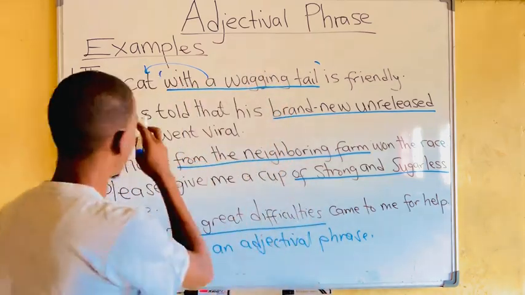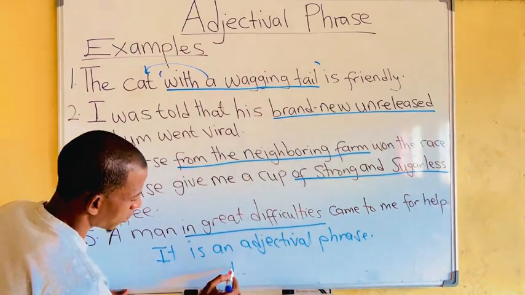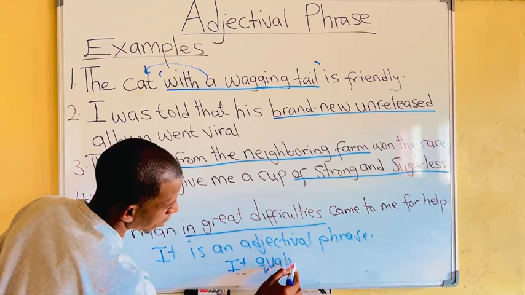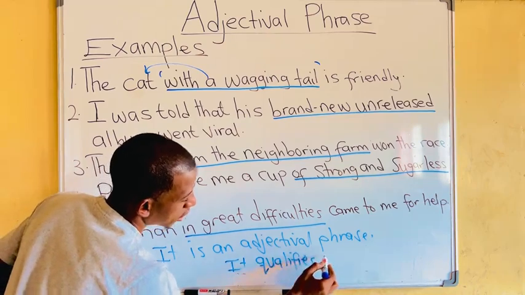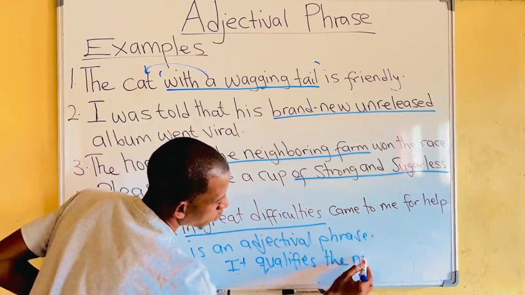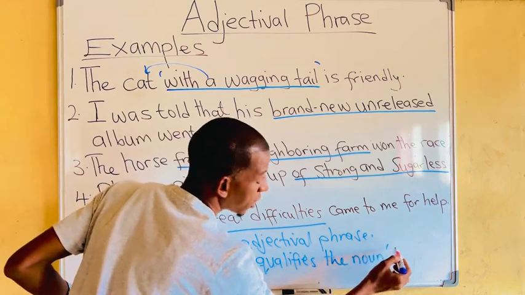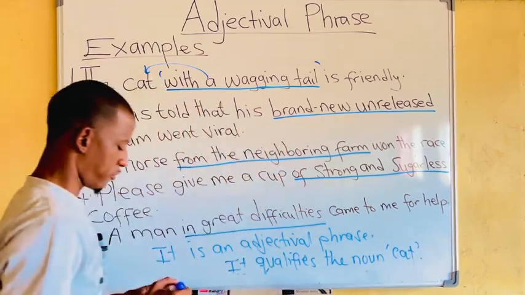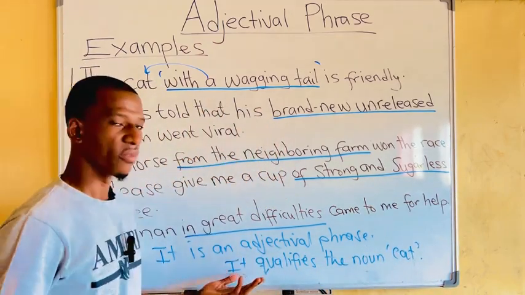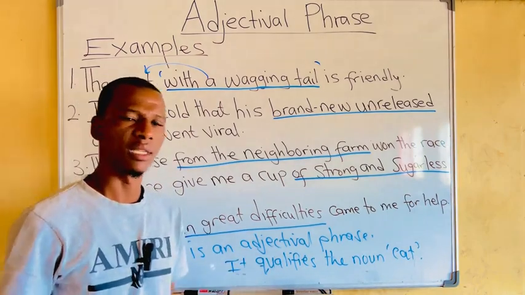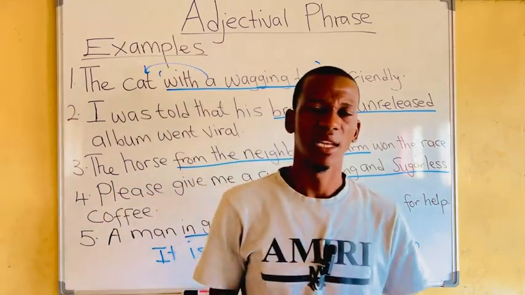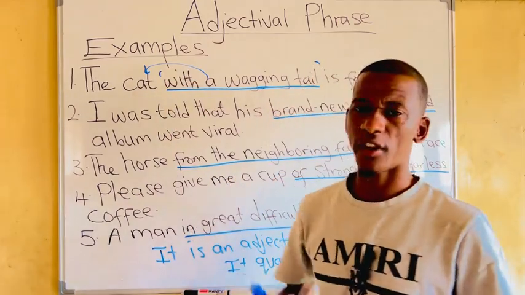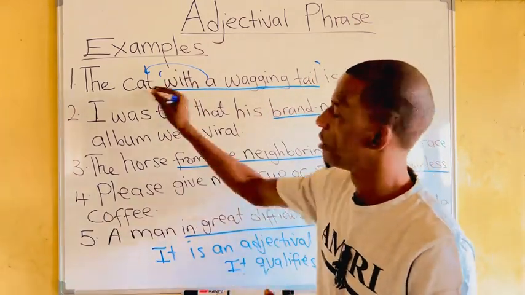Of course, the function here, you say it qualifies the noun. You put it in inverted commas, the noun "cat", and you put a full stop. This is how you should answer, of course. It qualifies the noun cat. This is how the WAEC examiners expect you to answer these questions. So, in the first one, you have the noun before the words underlined.